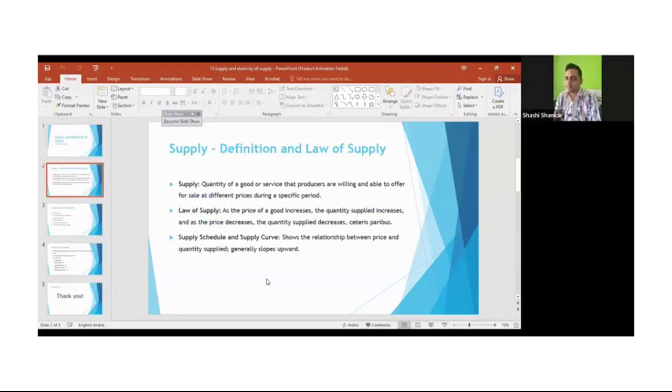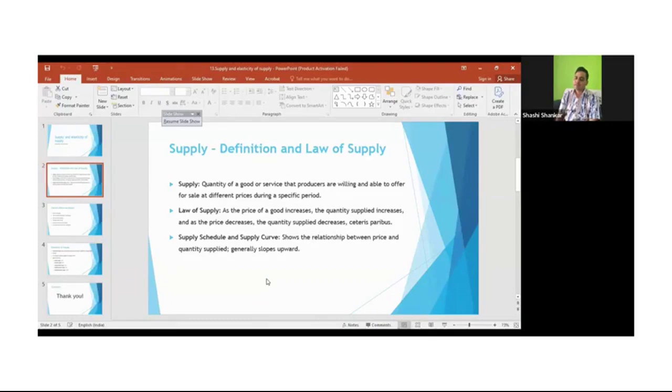What is supply? Supply is the quantity of a good or service that producers are willing and able to offer for sale at different prices during a specific period. Here two things are very important: sale at different prices, and willing to offer.